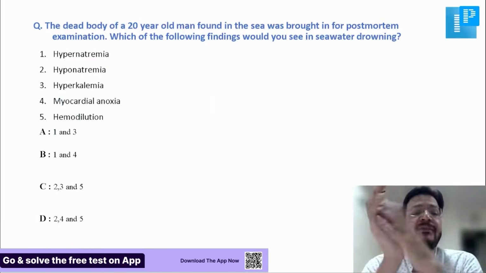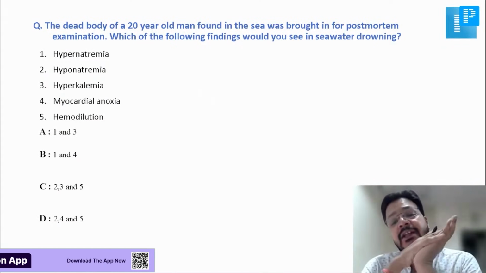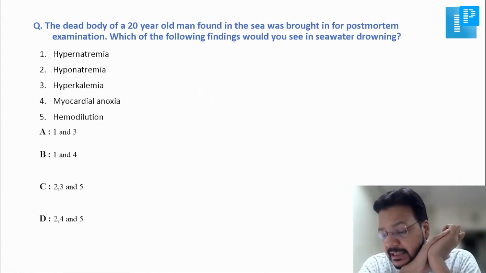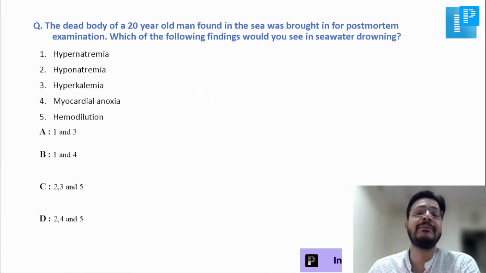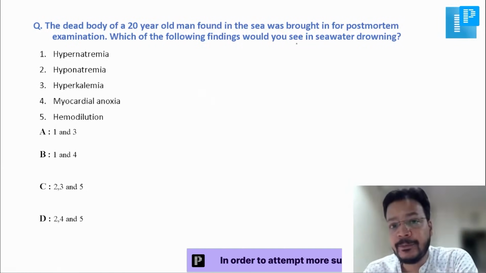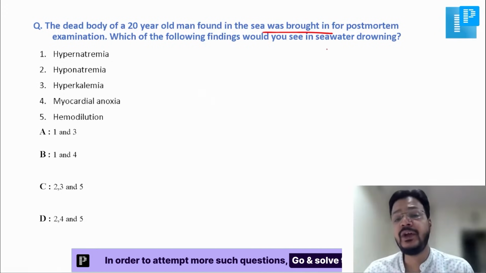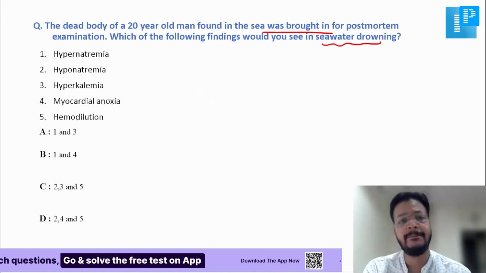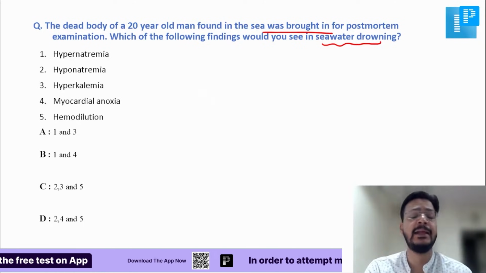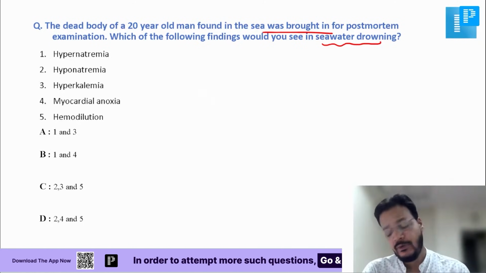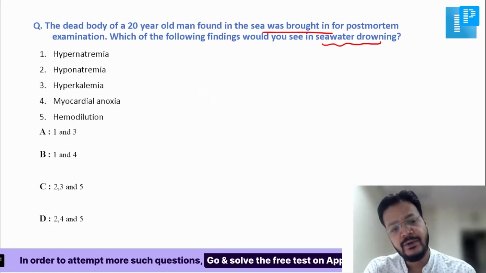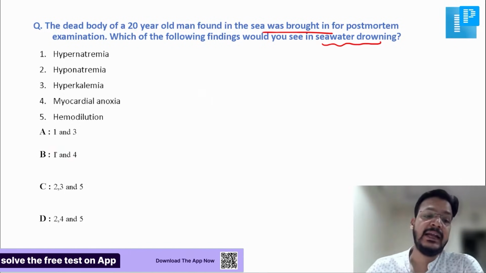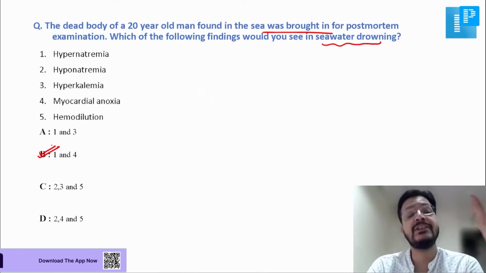Now, sir, a very, very important question. A dead body of a 20-year-old male was found in the sea and was brought for postmortem examination. The main catchy point is sea. Which of the following findings indicate it's seawater drowning? Hyponatremia, hyperkalemia, myocardial infarction, hemodilution. Options: 1 and 3, 1 and 4, 2, 3 and 5, and 2, 4 and 5. Yes, it is 1 and 4. I'll explain this. Don't worry.